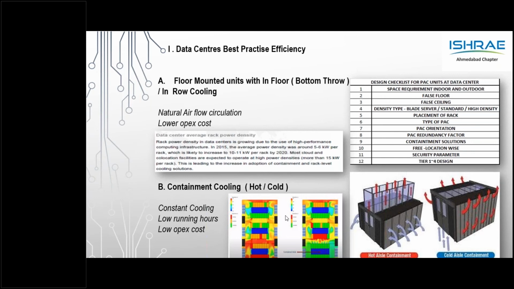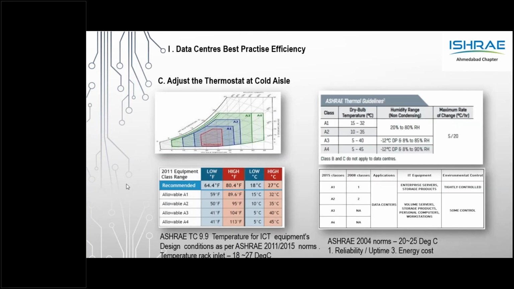The recommended temperature is from 18 to 27 degree at the server inlet, rather than the room. So thanks to the ASHRAE norm, there is a clear document which says this is the temperature which the server would require. In 2004, the norms were between 20 to 25, giving a weightage on reliability and uptime and then energy cost.